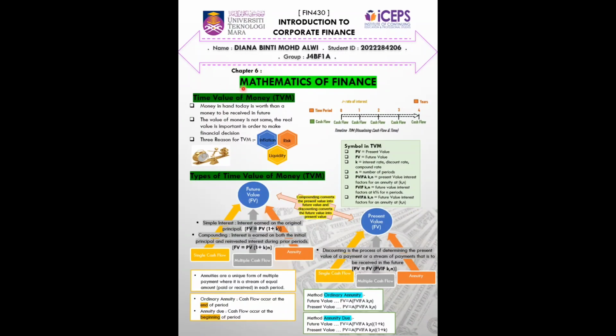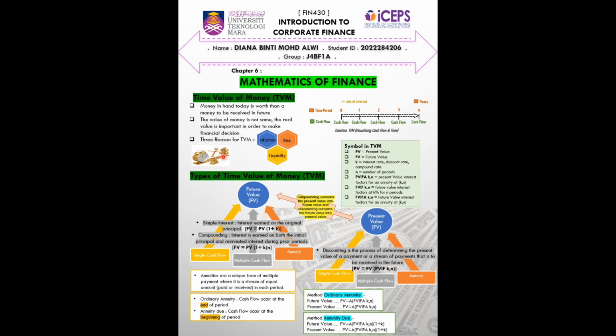Chapter 6, Mathematics of Finance. In this chapter, I will cover two topics. First, time value of money. Second, types of time value of money. Okay, we take a look at time value of money, TVM. Money in hand today is worth more than money to be received in the future. The value of money is not the same. The real value is important in order to make financial decisions. In investment, the return, which means the profit, must be better than the cost.